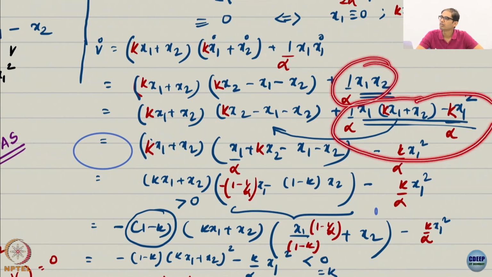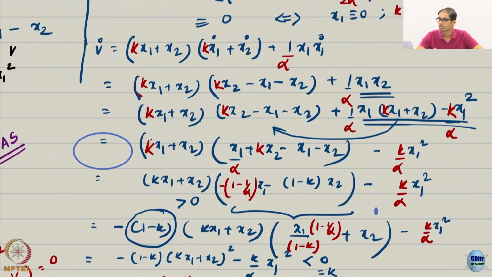Do you believe me? Yes. I have just added the kx1 term. And why did I do this? Again, these are the kind of manipulations you will have to do in any Lyapunov analysis. So better be comfortable. If you are not, ask me. Why did I do this? Why do you think I did this?